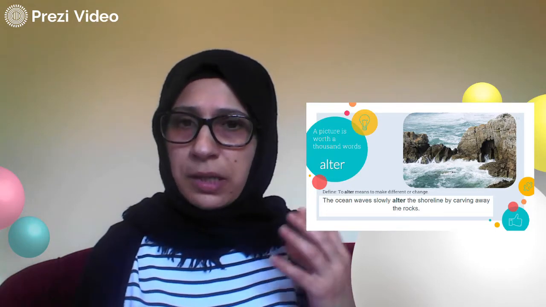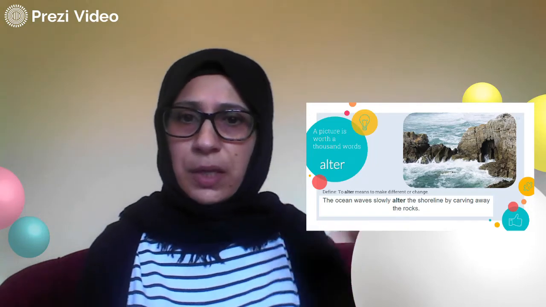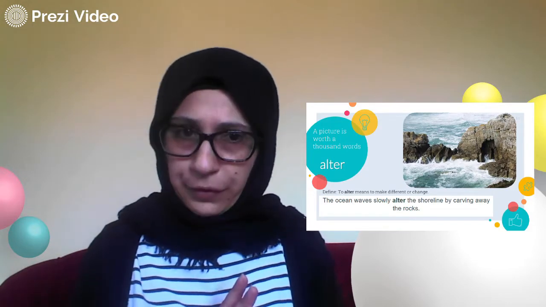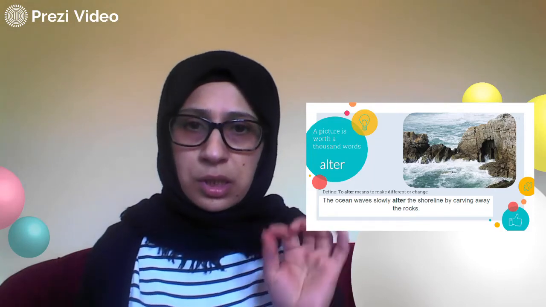You can imagine a cube of ice, and then you're pouring water on that ice. What will happen to the cube of ice? It will start melting. So you can imagine the same picture here. So here we are using the word alter. So alter here means to change or make different. As for an example, the ocean waves slowly alter. Slowly is very important. It means that in order for this change to happen or to be noticed, it needs a long time.